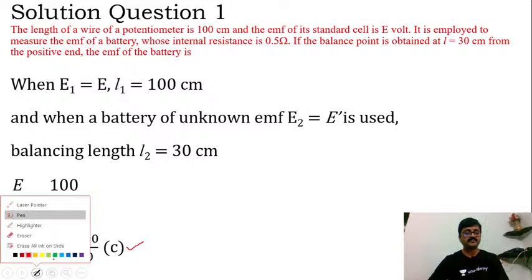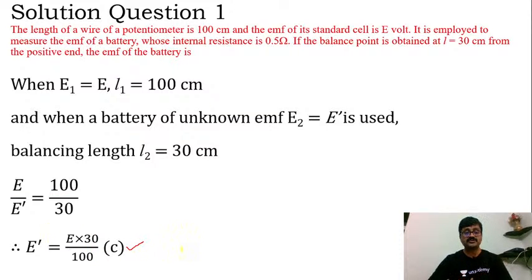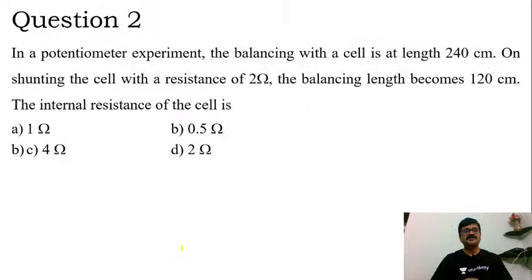Okay, so this was the question that we were supposed to solve, and we have cracked it. I hope this solution is clear to you all. Now let's progress to our next problem quickly. Now, second question. In a potentiometer experiment, the balancing with a cell is at a length of 240 centimeter.